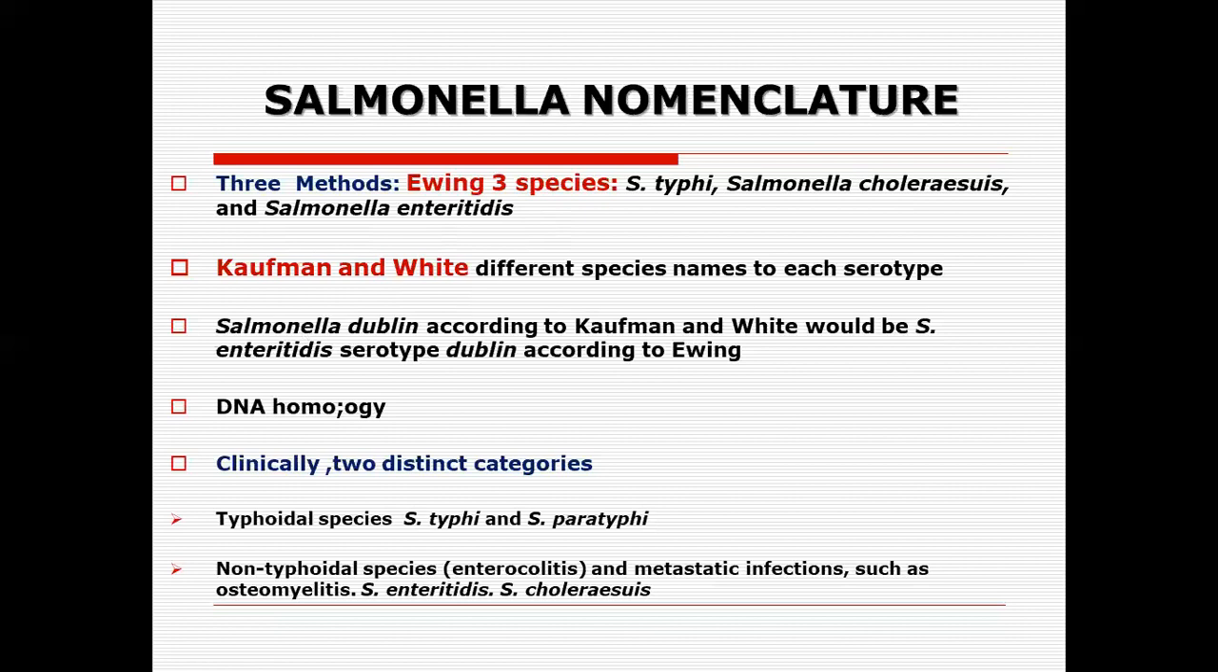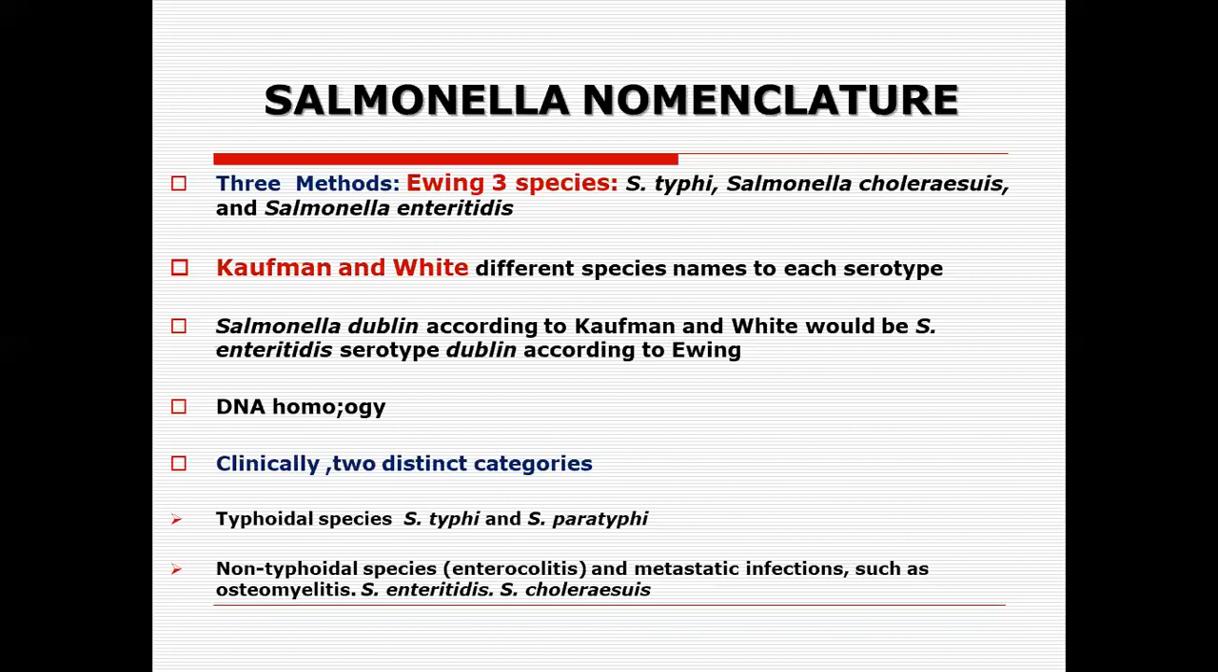According to Ewing, we have the three species concept: Salmonella typhi exclusively for humans, Salmonella enteritidis for the rest of the animals like buffaloes, cows, and sheep, and Salmonella choleraesuis for swine. This was the three species concept of Ewing. Now we have another scientist, Kaufmann and White. They give a different species name to the serotypes. You see, Salmonella Dublin according to Kaufmann and White would be Salmonella enteritidis serotype Dublin according to Ewing.